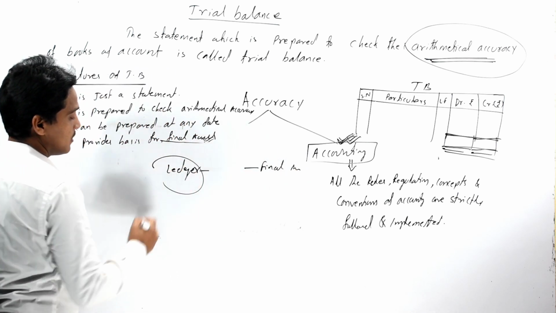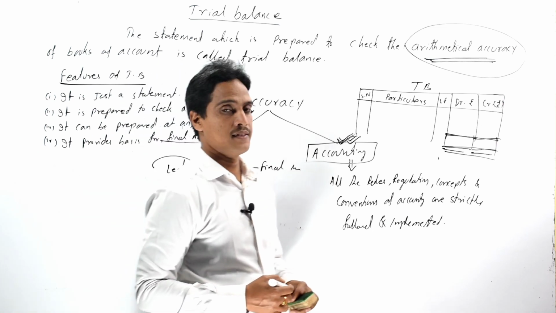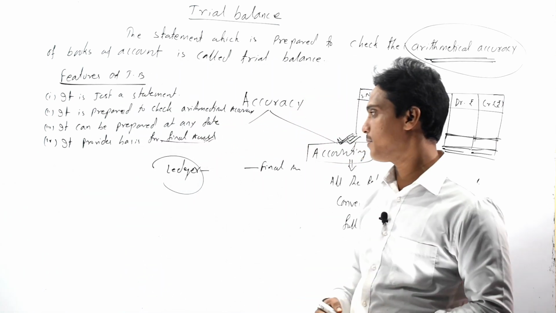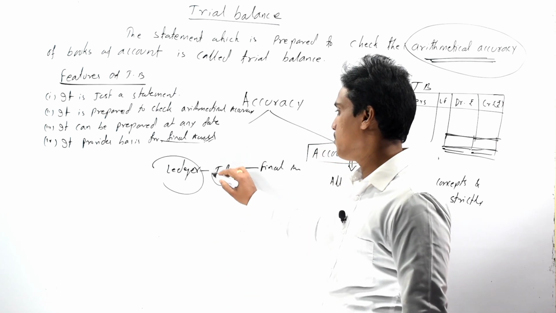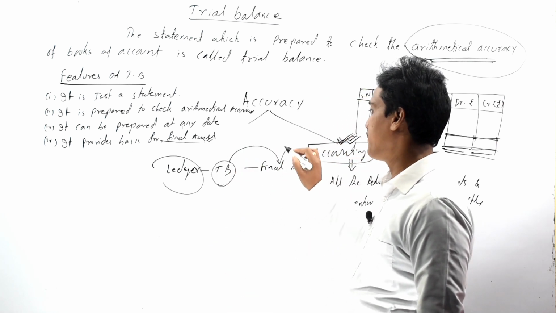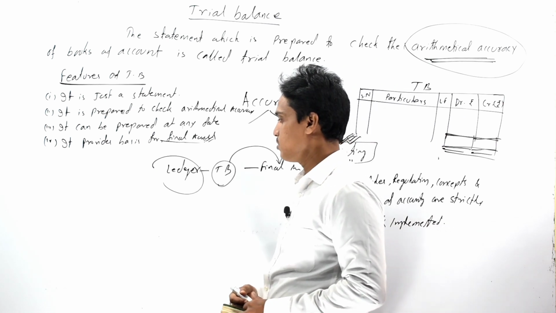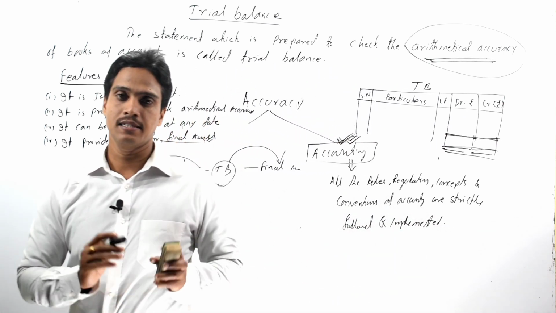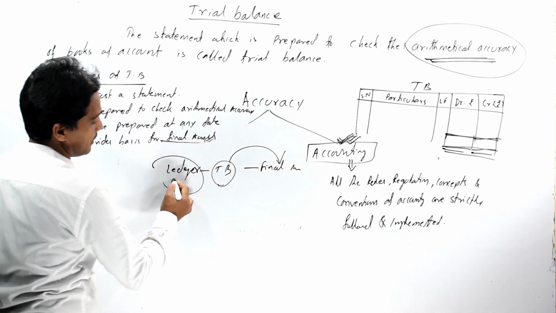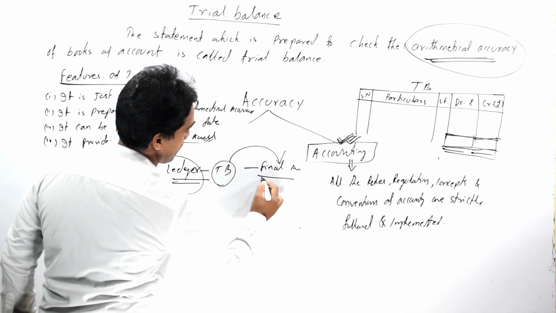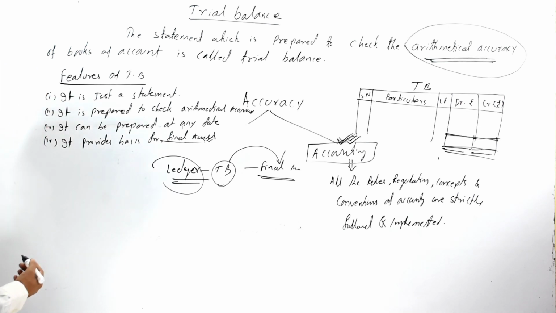That means trial balance is prepared from the ledger account, and from it we can prepare the final account. So trial balance is considered as a link between ledger and our final account.